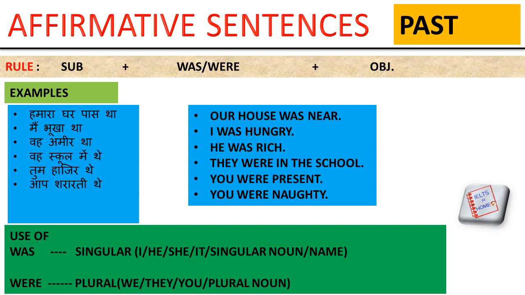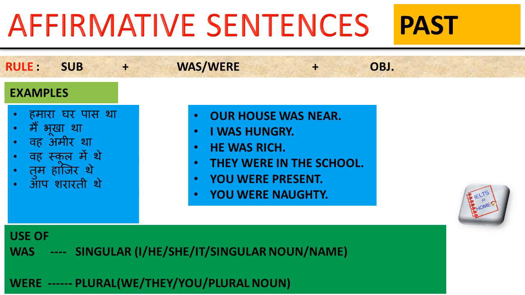वह स्कूल में थे. It means they were more than one. So they is plural, we use were. They were in the school. तुम हाजिर थे. हाजिर means present. तुम, you, and it is in the past because there is the at the end of the Hindi sentence. You were present.